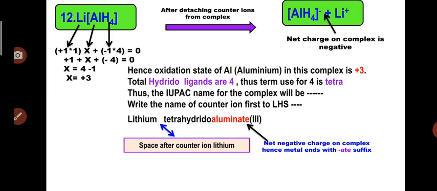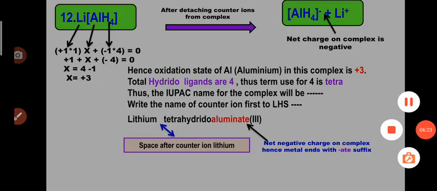Most of the time we know that aluminum is present in the +3 oxidation state in complexes. Whenever aluminum is present along with some negative ligand, 99% of the time the oxidation state of aluminum will be +3, because it is very stable in that oxidation state.